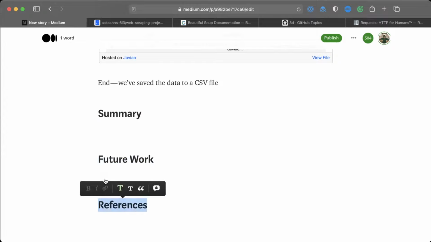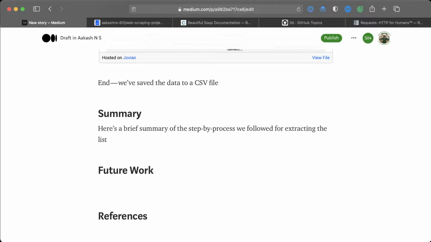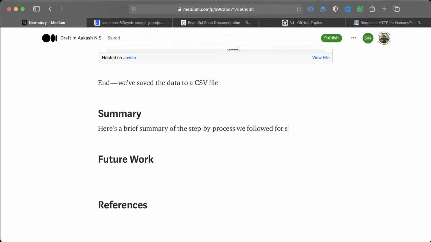Okay, so here's what you say in summary. Here's a brief summary of the step-by-step process we followed for scraping topics from GitHub.